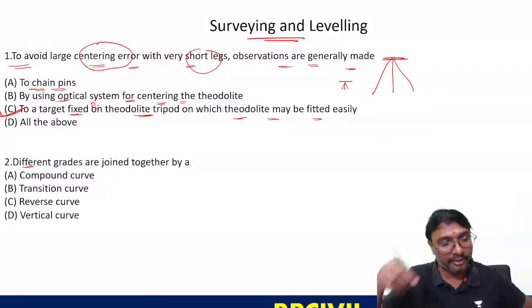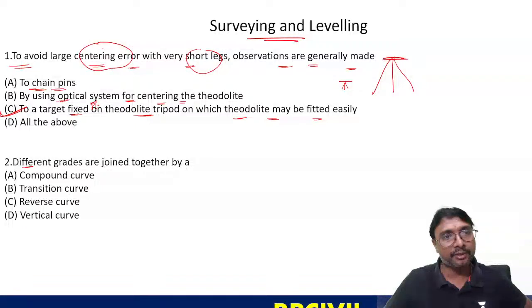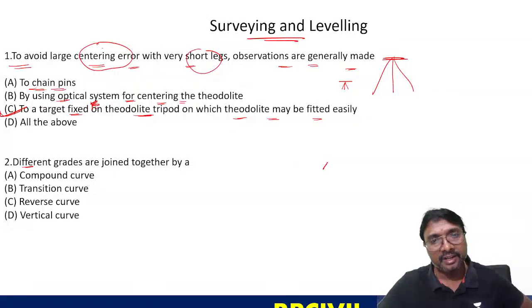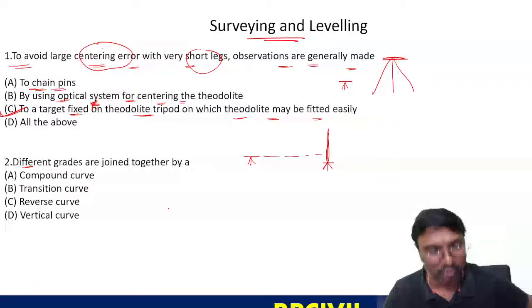So we need to fix the point, right? The target will be fixed on this point. Short legs are there, so what will happen? We need to identify the target easily, so you keep one target on this, so that you can observe it easily from these other locations. That is what we have to go for.